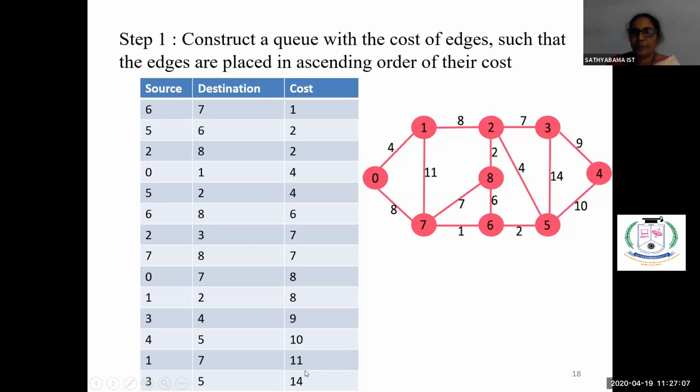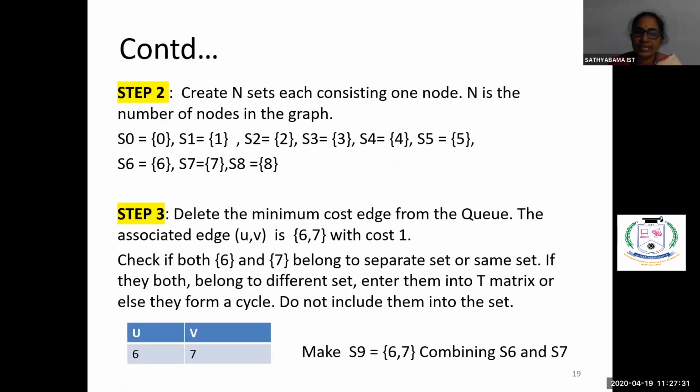We are including this. So we are given a graph. Initially, in step 1, we have to create a queue, or store this in the form of a table. You have to sort all the edges according to increasing order of their weights, and we are storing all these edges in this table, or we'll say we are storing them in the form of a queue.